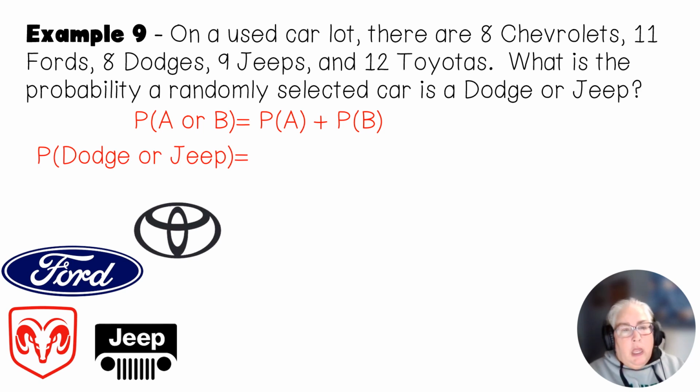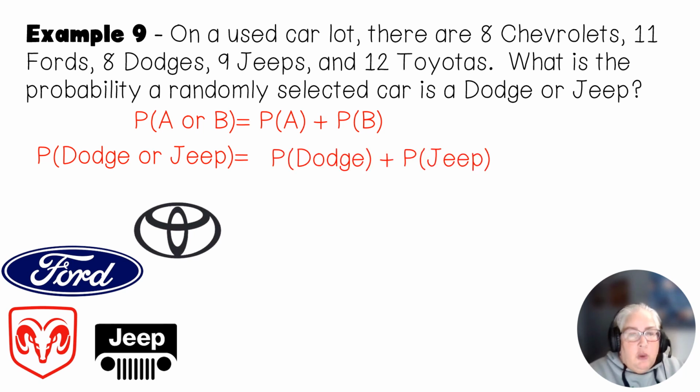addition rule. So I'm going to just put in words for what it is because it's easier for me to see. I want the probability of a Dodge or a Jeep. So separate it. I can say the probability of Dodge plus the probability of a Jeep. The probability of a Dodge there, if I add up all of those cars, I see that I have 48 cars.